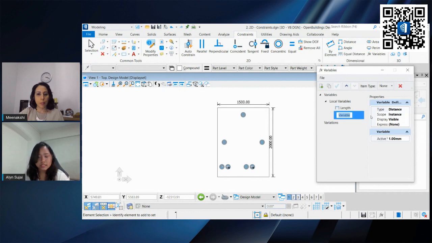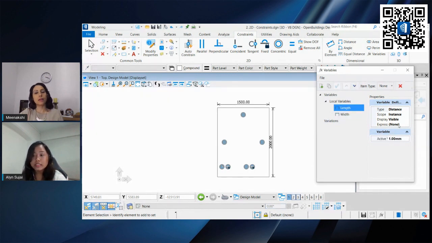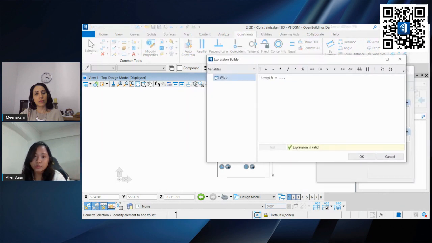Maybe for the width, I want this to be 500, and for the length, instead of typing it out, I want it to be an expression, an equation. So we can go under expression and set it so that the length is the width times 3.